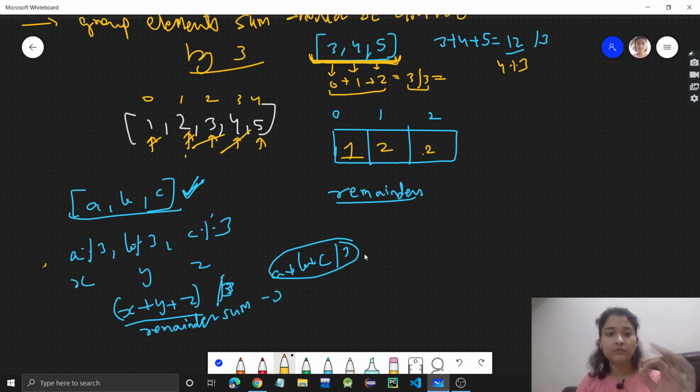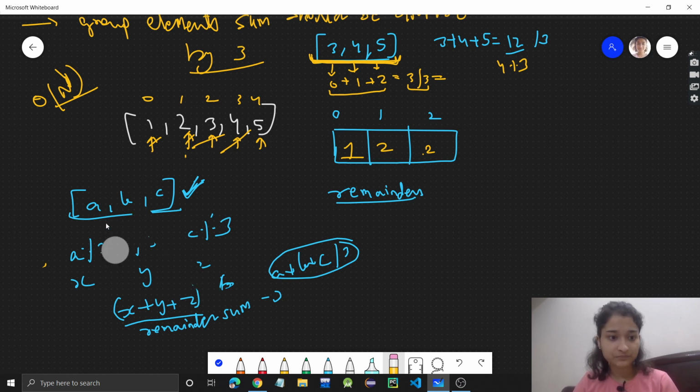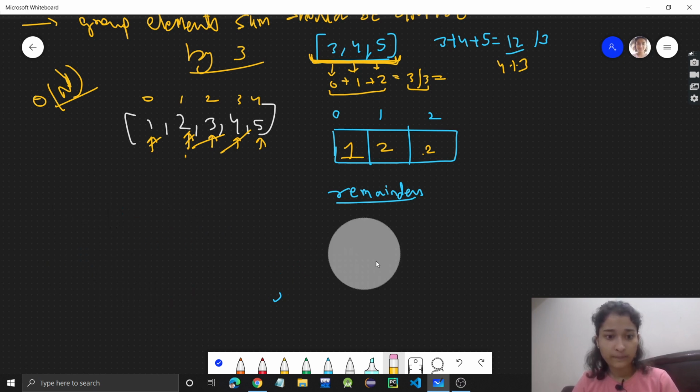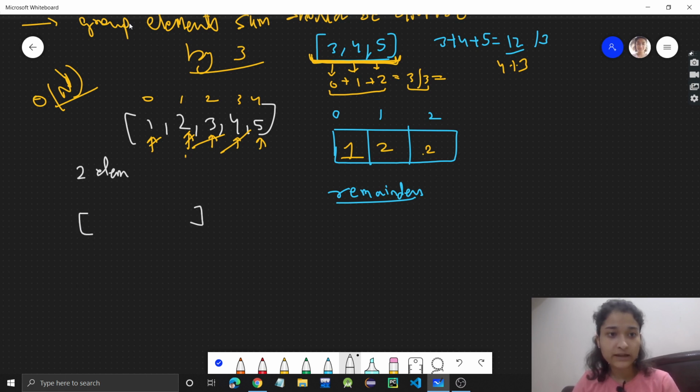Now let's see how we will do this in O of n time. See, first of all we found out remainders and we stored the counts of 0, 1, 2 in this array. Okay, now what we will do, see, I am erasing this. So let's discuss first for a group of 2 elements. We can make a group of 2 or 3 elements, right? So a 2 element group.